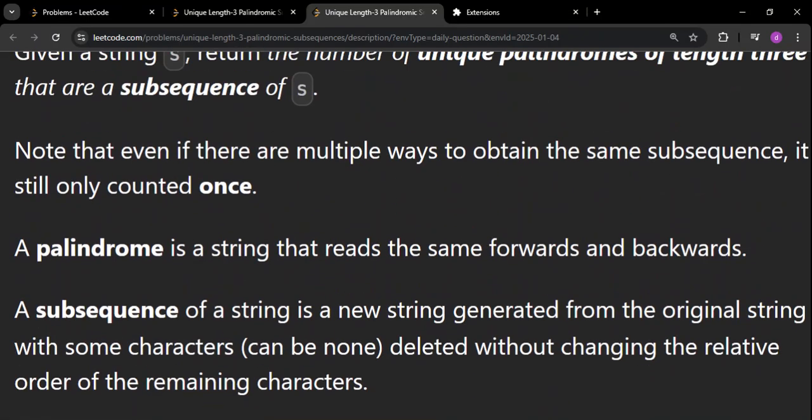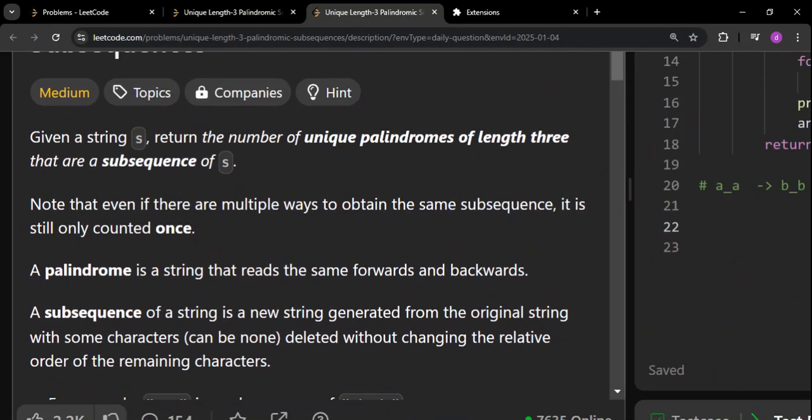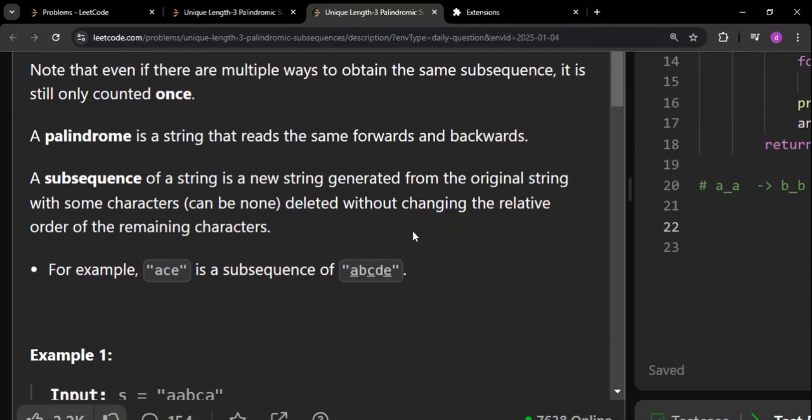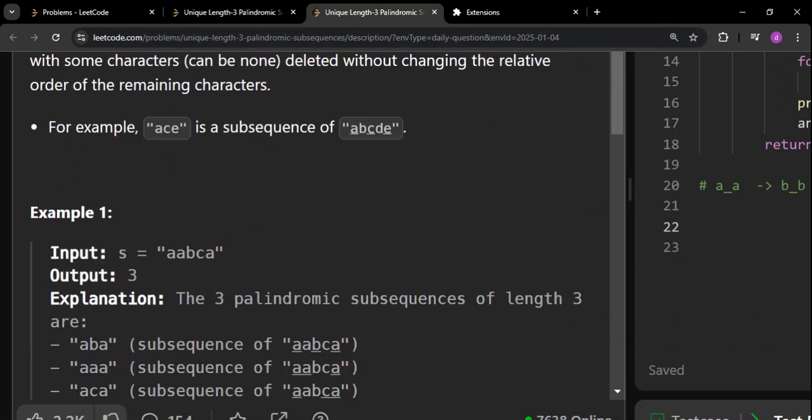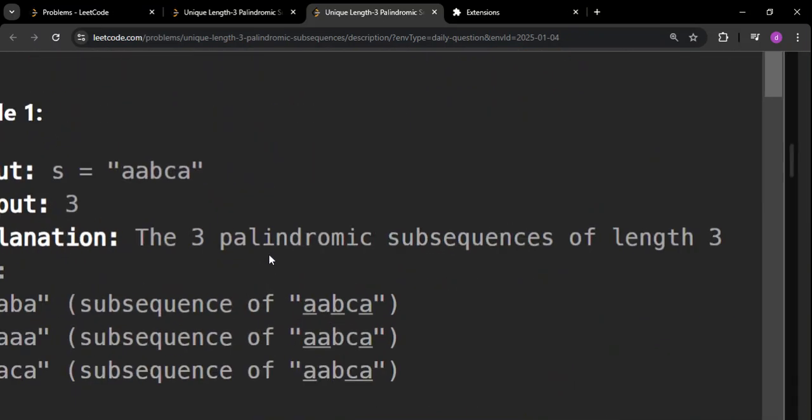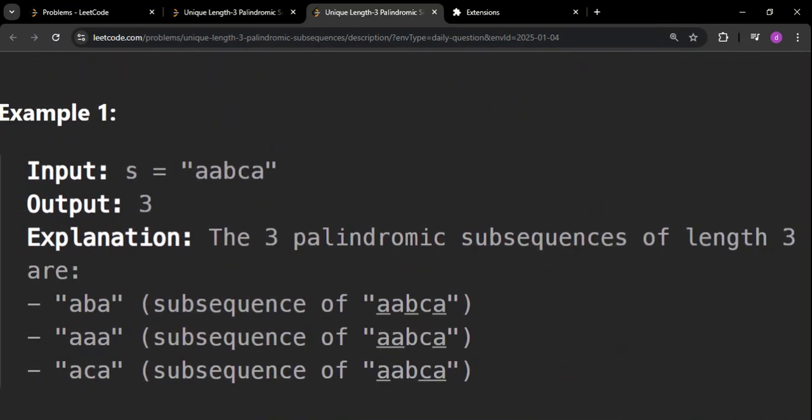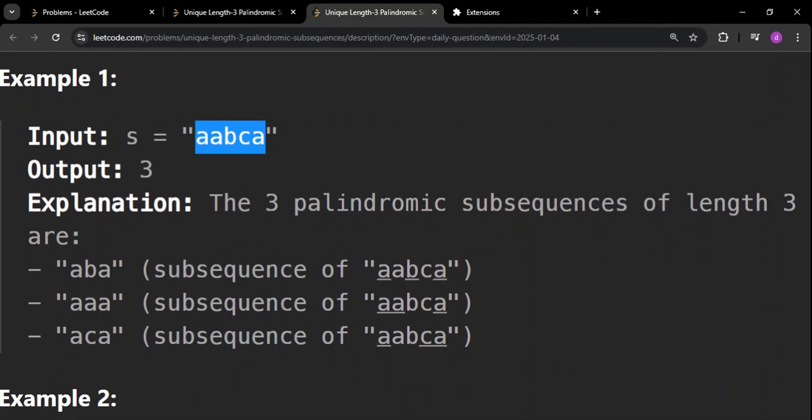Okay, fine. Now we have to again focus on this part. One thing I want to draw your attention to is that it has to be unique. That is point number one. The second point is it has to have length 3. Now we'll talk about something here. We'll see example one and then I will discuss something relevant to this question. This is the string. We need unique palindromic subsequences of length 3. So they are saying the answer is 3.